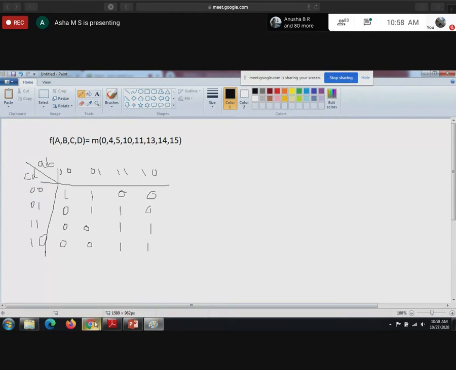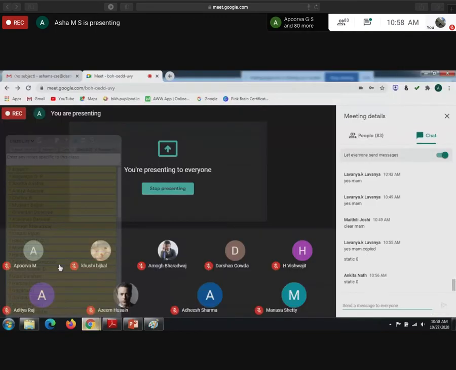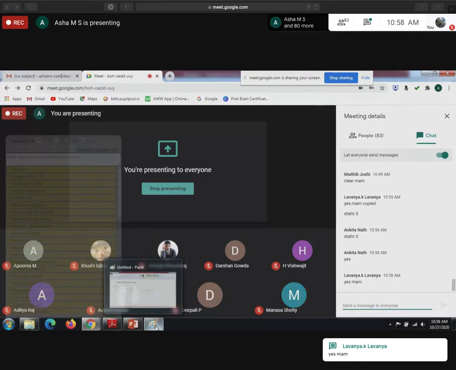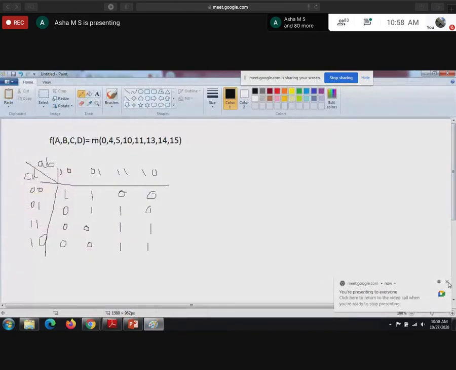Have you got the same K map? Guys, is the same K map correct? Is the K map correct? Okay. So we are doing for static 0. So we need to write the POS expression. So we need to group it for 0.